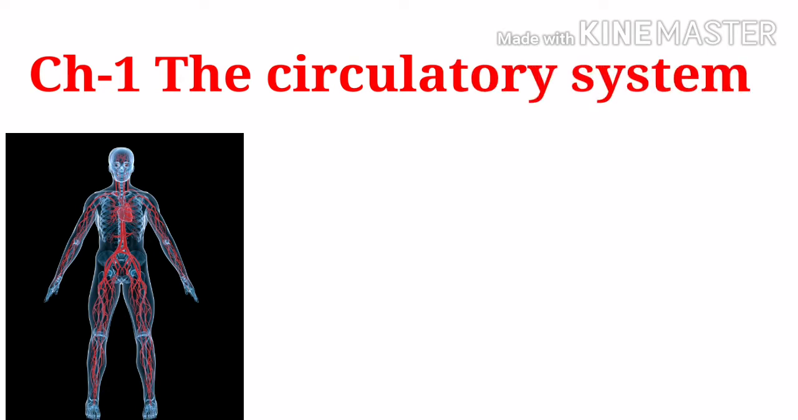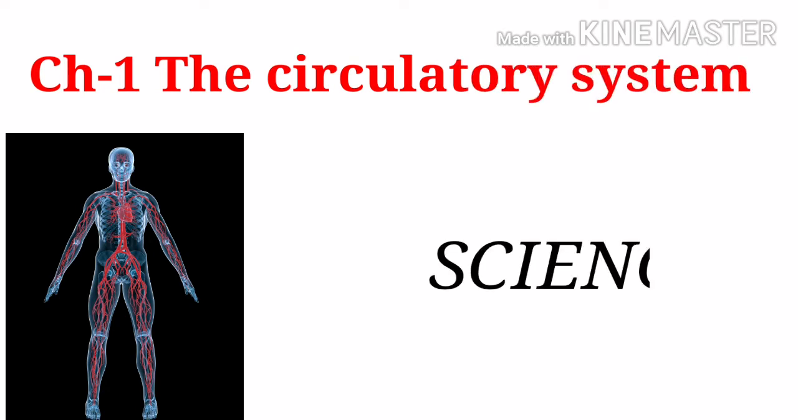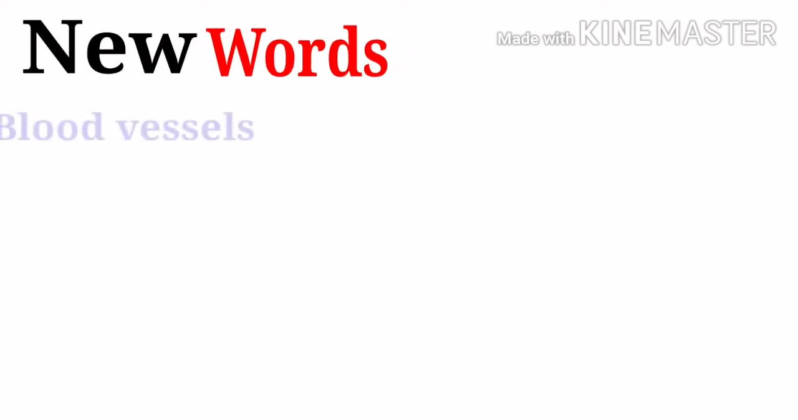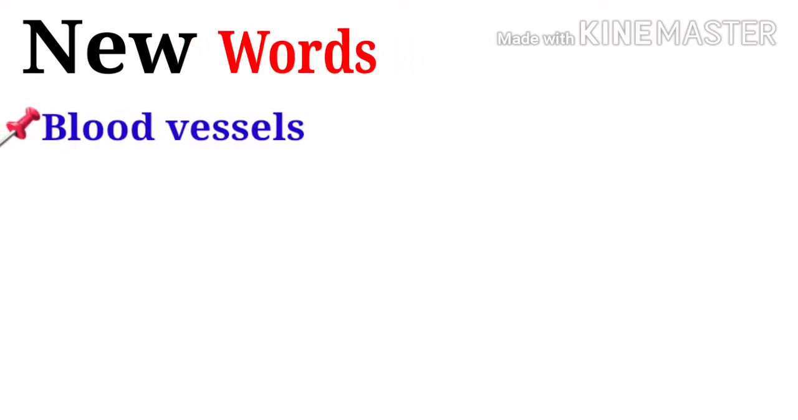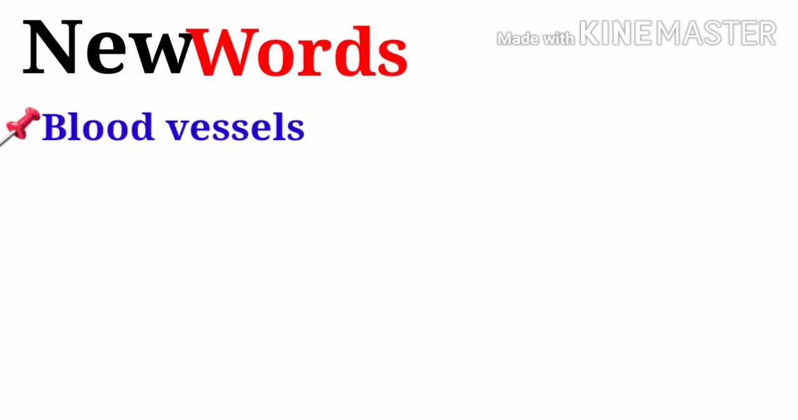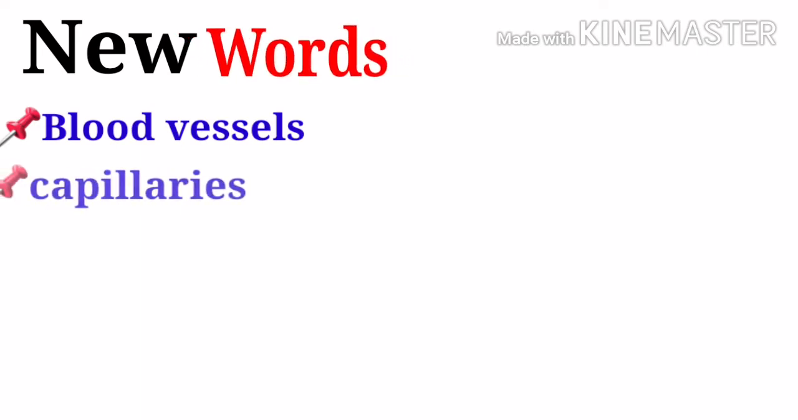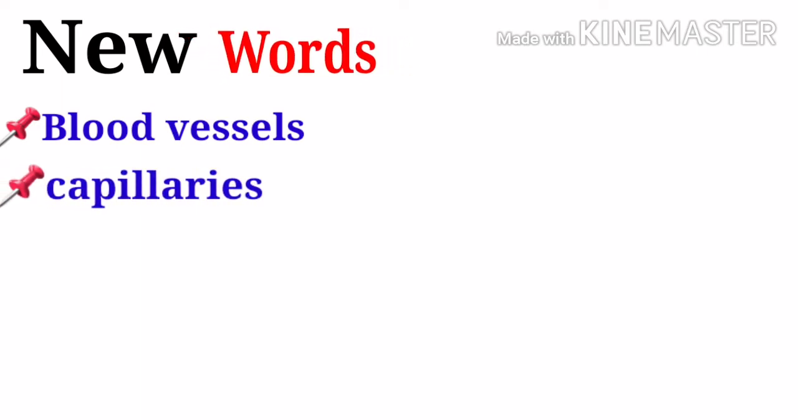Today we will start with the first chapter, the circulatory system. Standard 5 Science. We will start this chapter with new words and their meanings. First, blood vessels: tube-like structures that are part of the circulatory system and carry blood throughout the body.